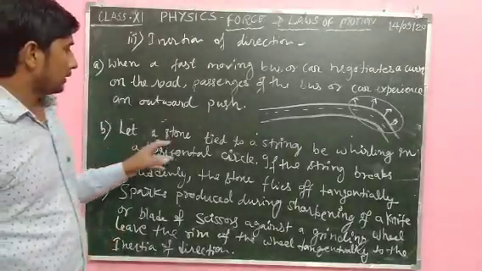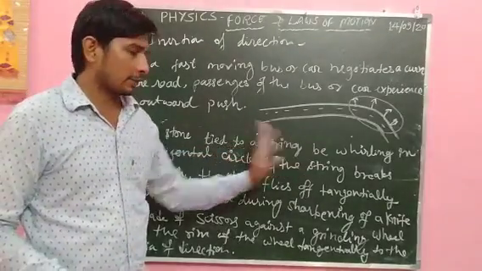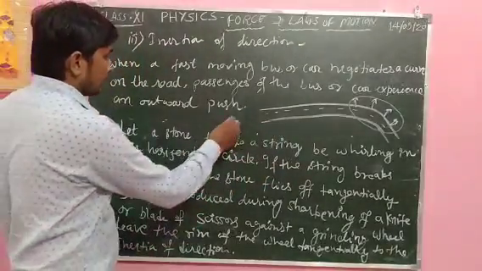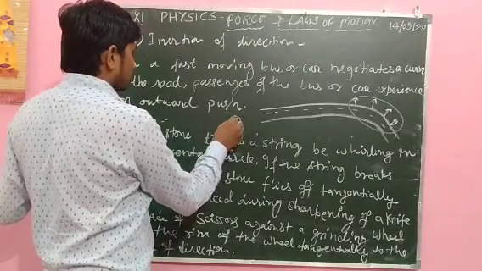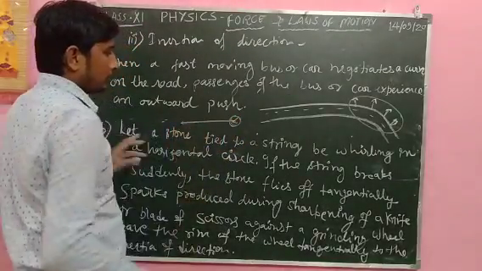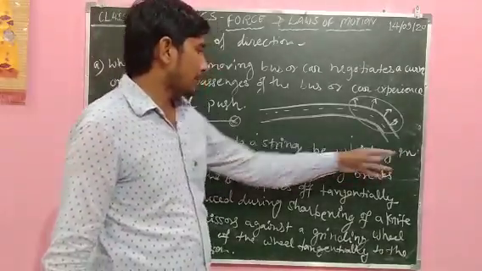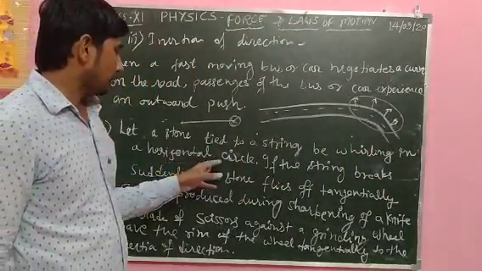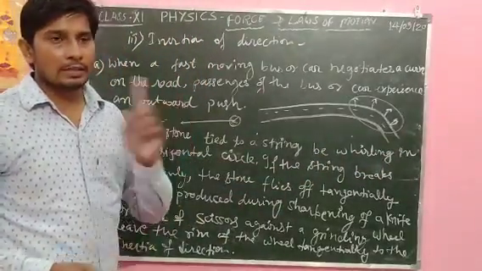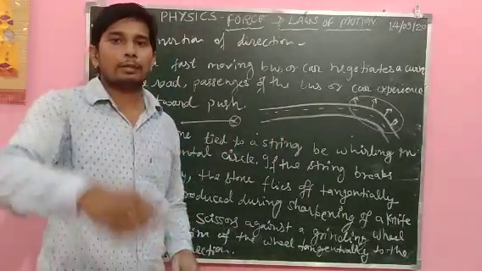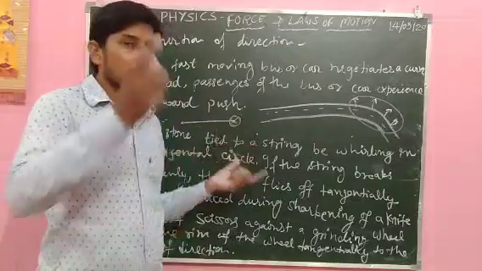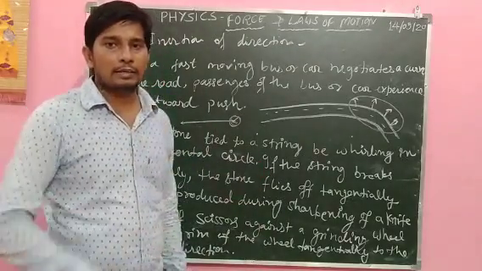Another example. Let a stone be tied to a string, whirling in a horizontal circle. Horizontal means in this axis. If it says vertically, then we will move the string in this direction.